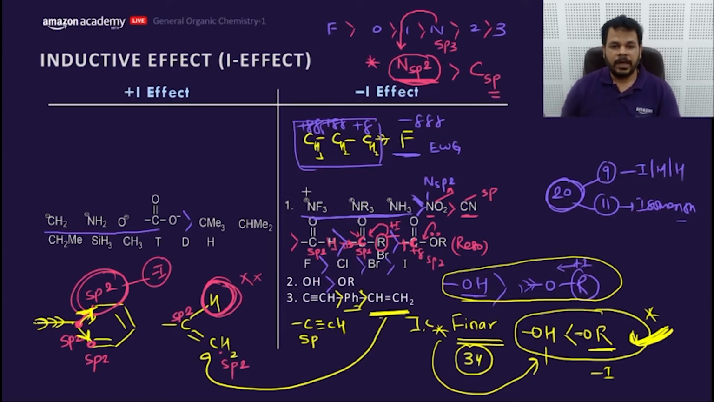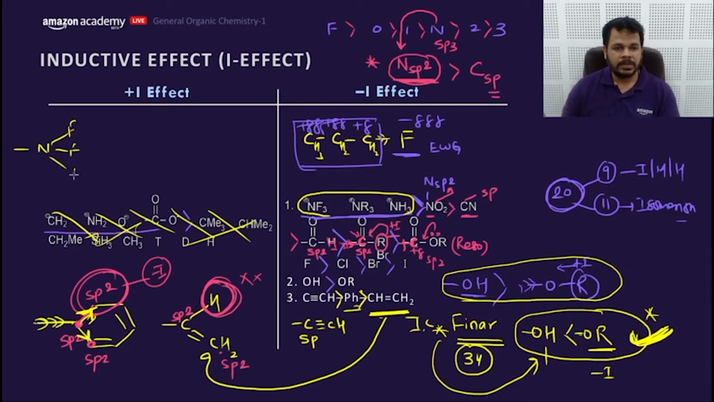NF3 or NR3? NF3, let's compare these three only. These are remaining, so I'll compare here. NF3 means it has 3 fluorine, which is most electronegative. So the positive charge or electron deficiency would be the highest. So this would be at number 1.